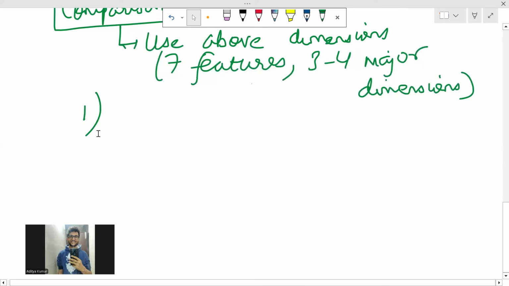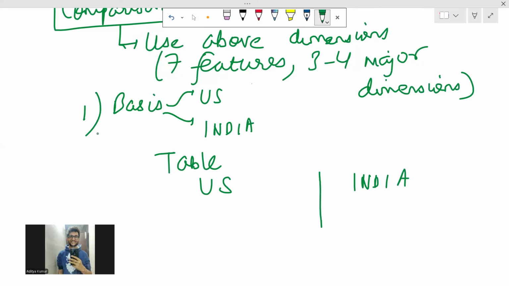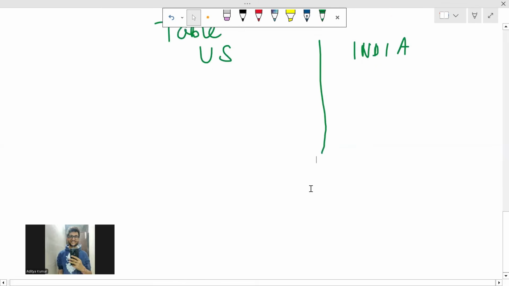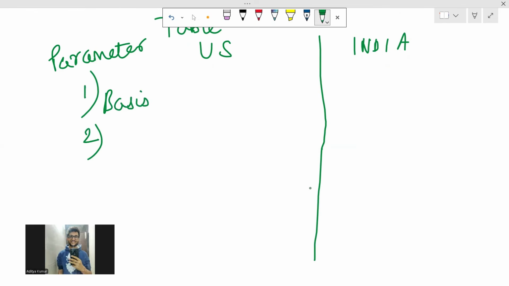So how do you write? Most important, you can write the main theme of federalism. So basis of the federalism. In US, what is the basis? In India, what is the basis? So best thing is to draw a table, right? Best thing is to draw a table. So this will be US, this will be India, and then you can write this is the parameter of comparison. So first parameter will be basis.